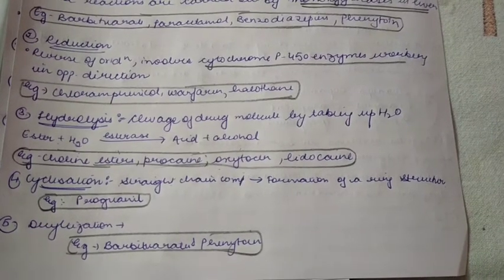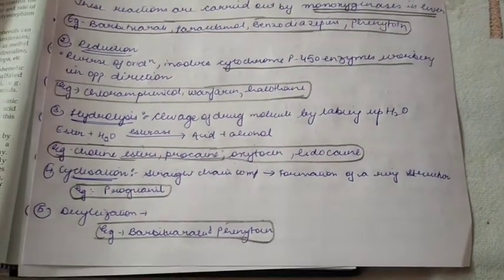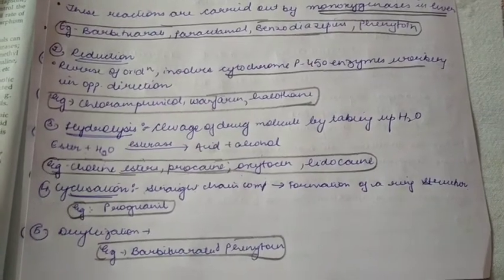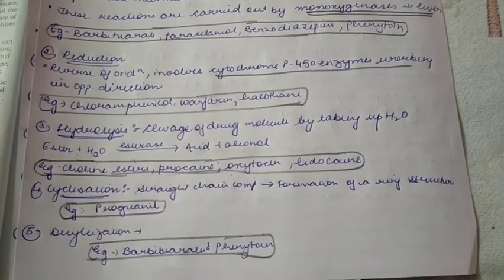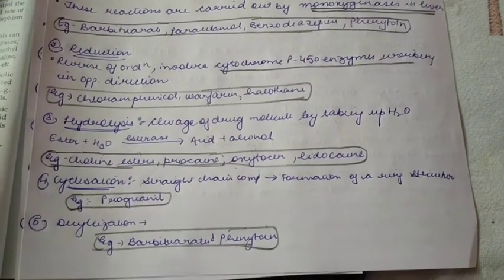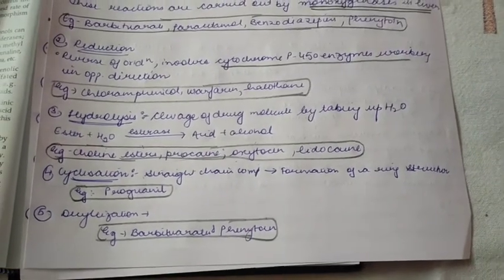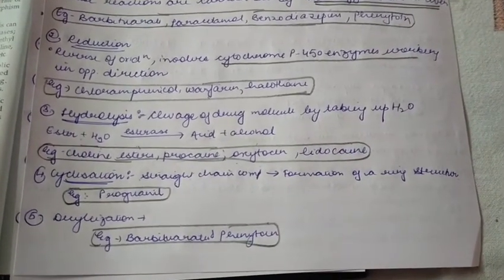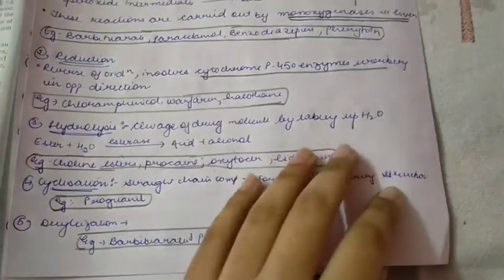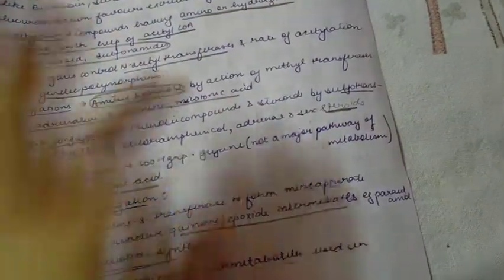Anthraquine, oxytocin, and lidocaine. Cyclization, in which a straight chain compound drug is converted into a ring structured compound, for example proconil. And decyclization, again the opposite of cyclization, seen in barbiturates and phenytoin. Then we have phase 2 reactions.